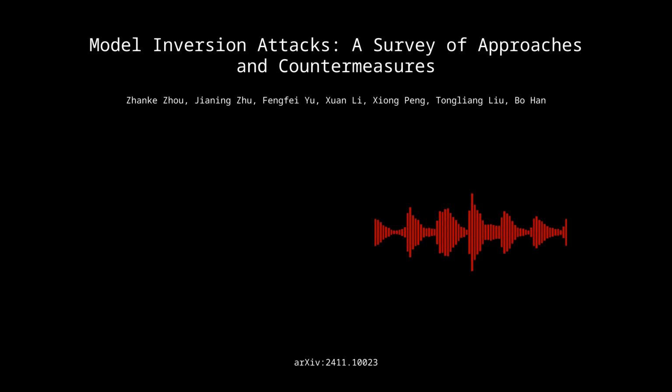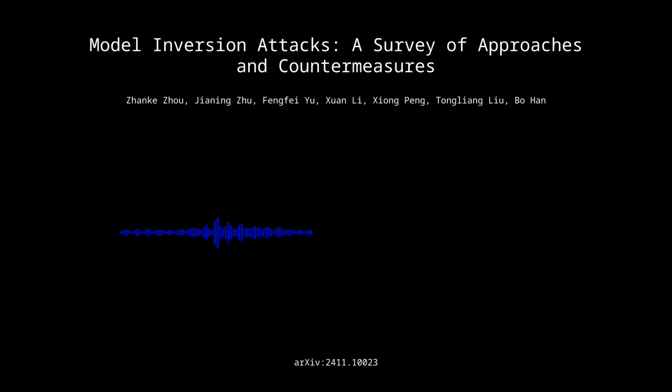Okay, so that brings us to the final key aspect of our deep dive for this section, evaluation metrics. So how do we measure the effectiveness of these attacks and the robustness of defenses? Well, the paper provides a comprehensive overview of evaluation metrics used to assess both the effectiveness of MIAs and the robustness of defense mechanisms, highlighting the importance of quantifying the performance of both sides. So it's like having a scoreboard to track the progress of the game between attackers and defenders.